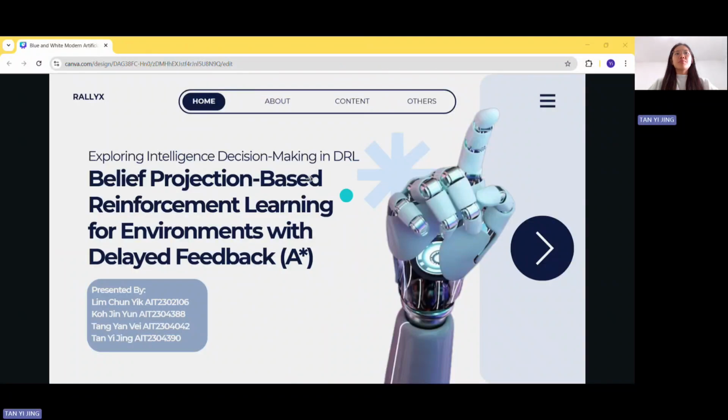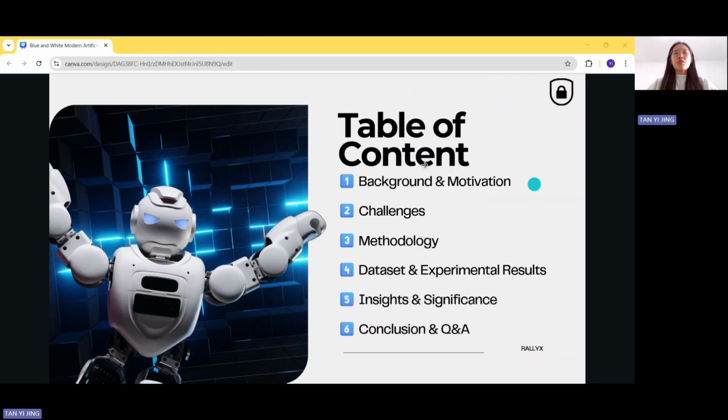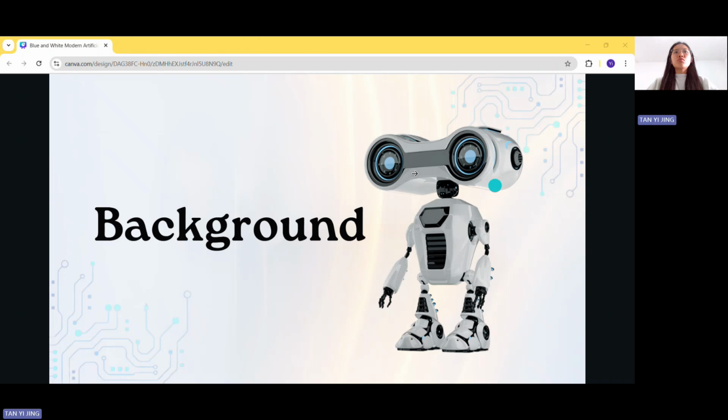Today our group will present a paper titled Belief Projection-Based Reinforcement Learning for Environment with Delay Feedback with S-star ranking. Our group members include Lin Chunyi, Kao Jingyun, Dan Yanvi, and me, Dan Yijing. This is the table of contents of our slides. And now we will go to the background.